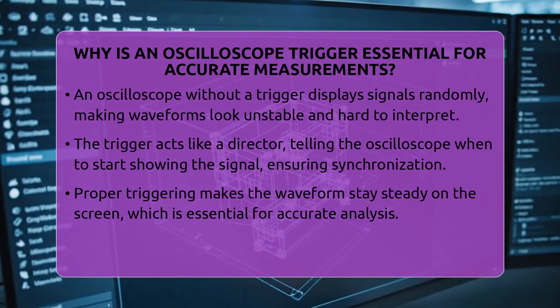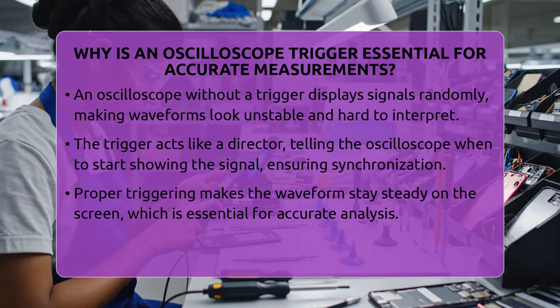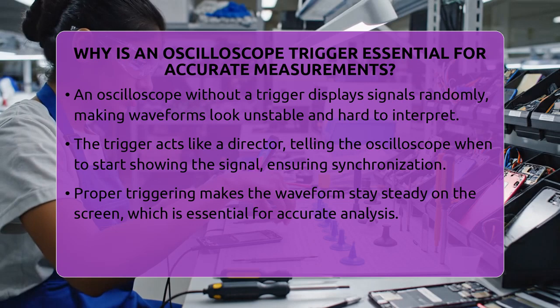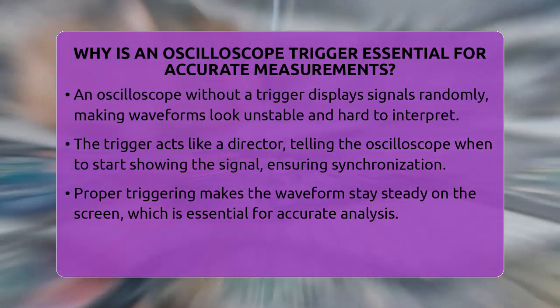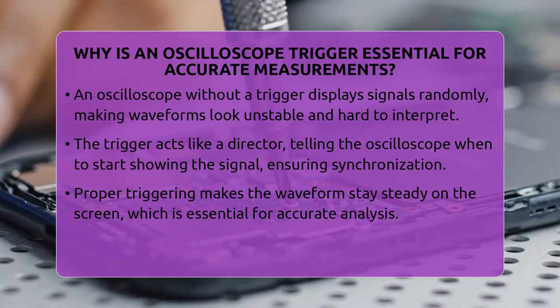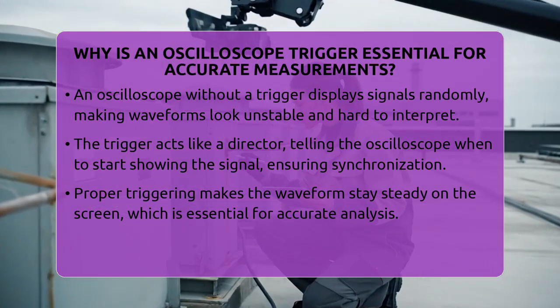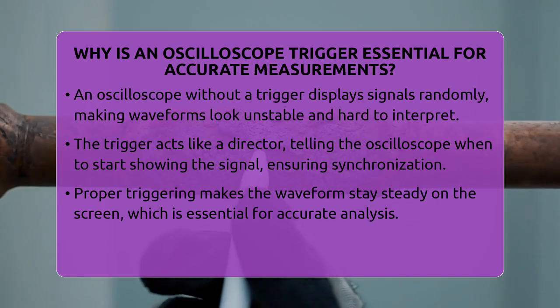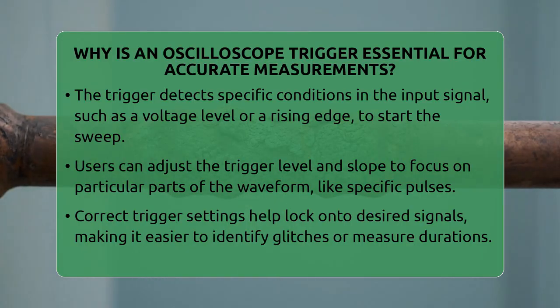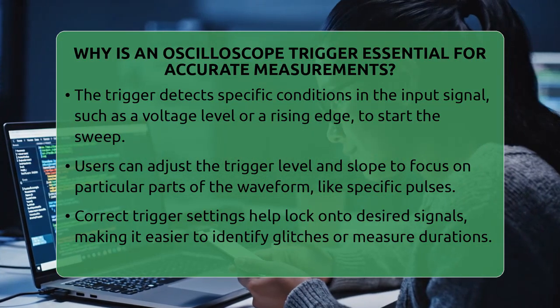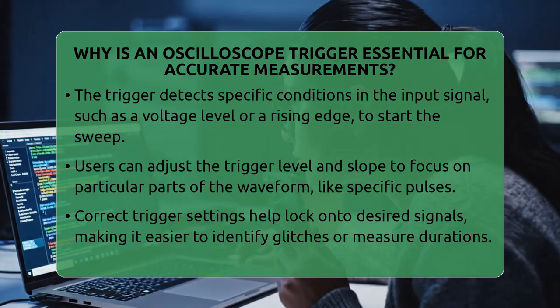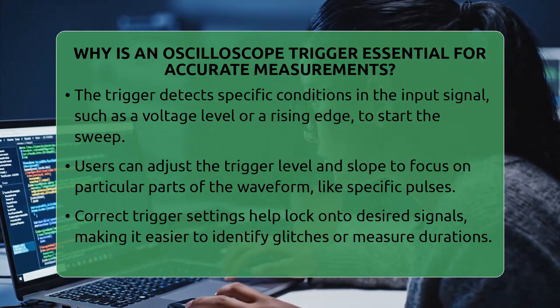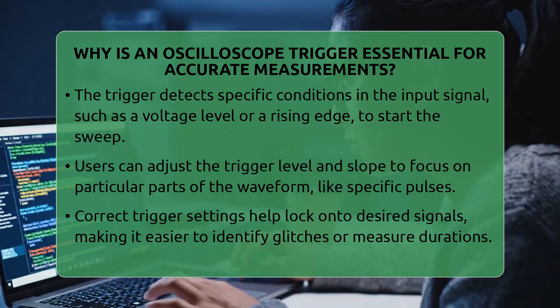Now, think of the trigger as a director telling the oscilloscope when to start showing the action. It makes sure each display begins at the same point in the signal cycle. This synchronization is key to getting a clear picture of what's happening in your circuit. When you're measuring electrical signals, especially repetitive ones, you want the waveform to stay steady on the screen. If it jumps around, it's tough to analyze the voltage levels or timing.